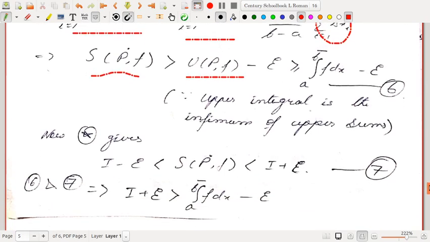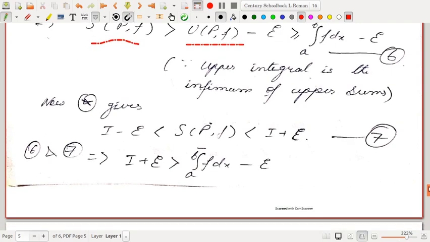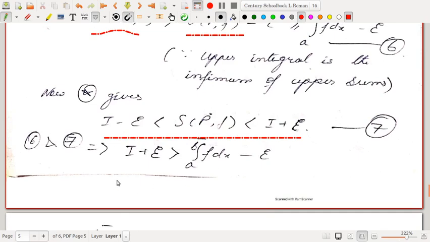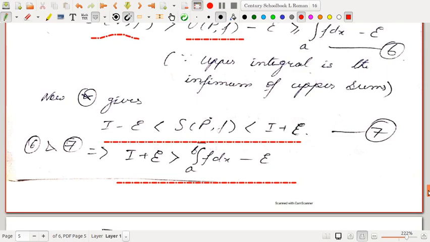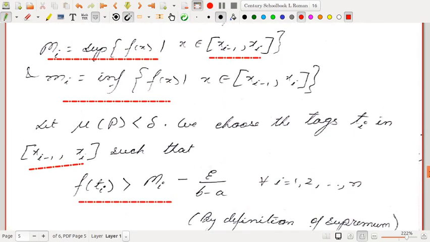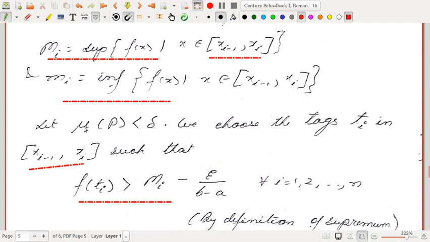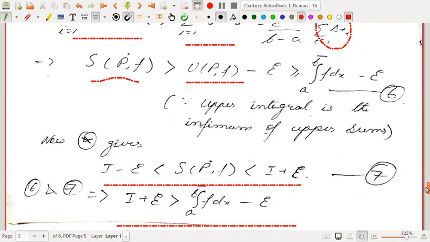Now star gives that, just breaking the modulus from the star, I minus epsilon is strictly less than S(P dot, f), which is less than I plus epsilon. This is satisfied for every partition P dot with norm of P dot less than delta, and we have already taken norm of P dot less than delta here, so from star this is already satisfied.